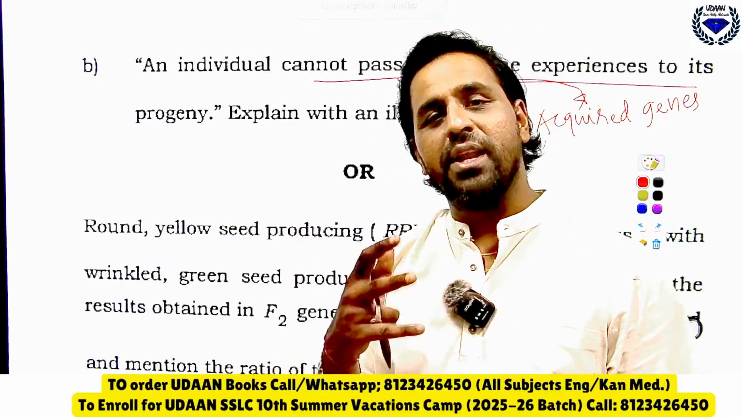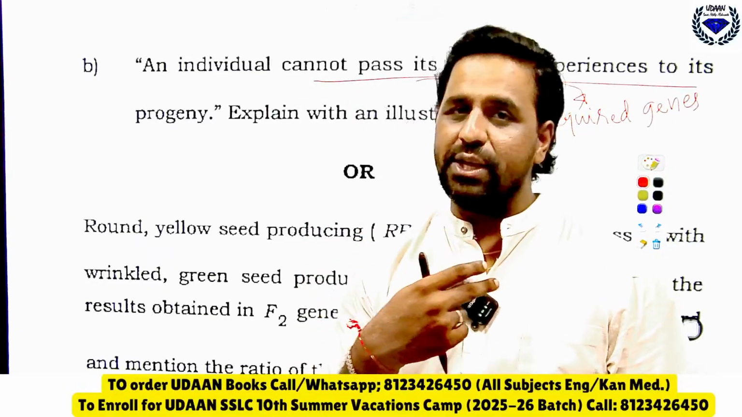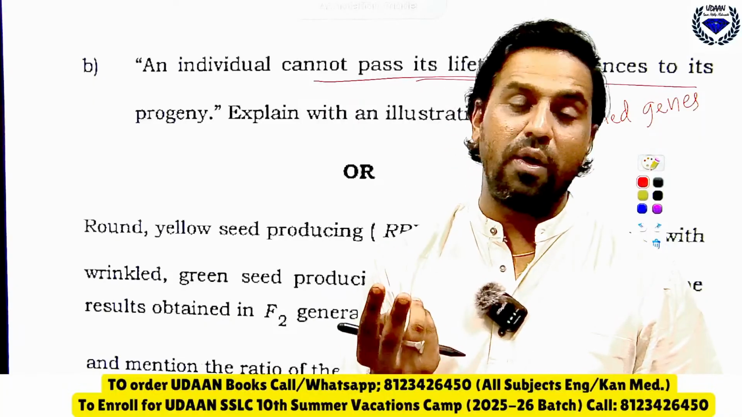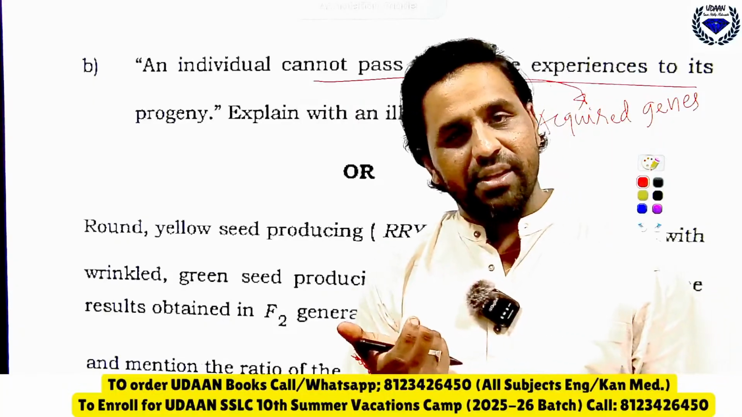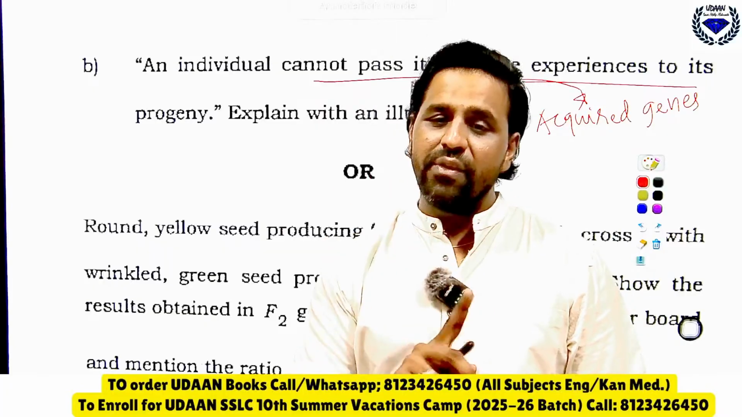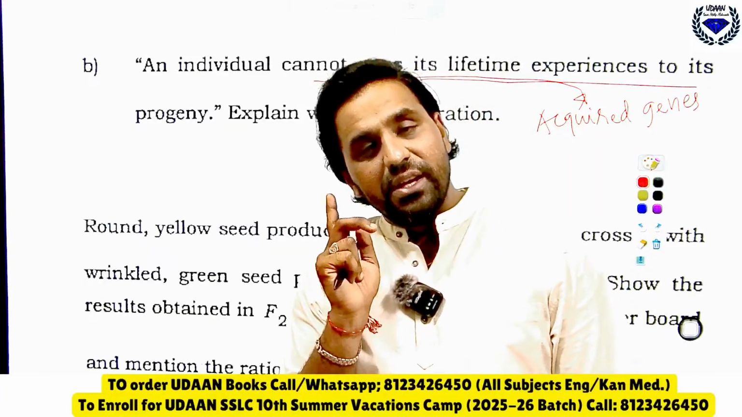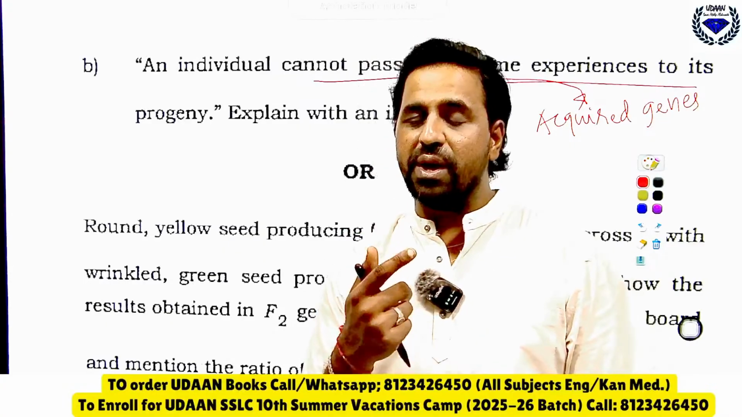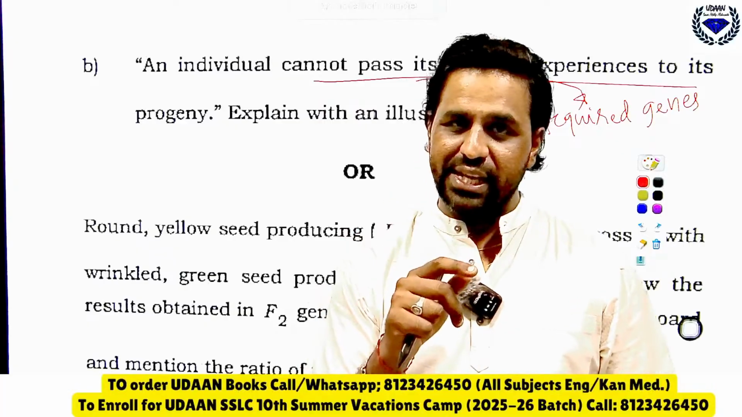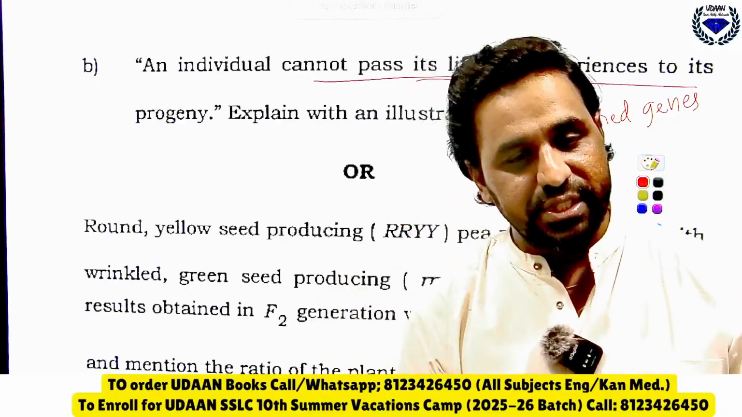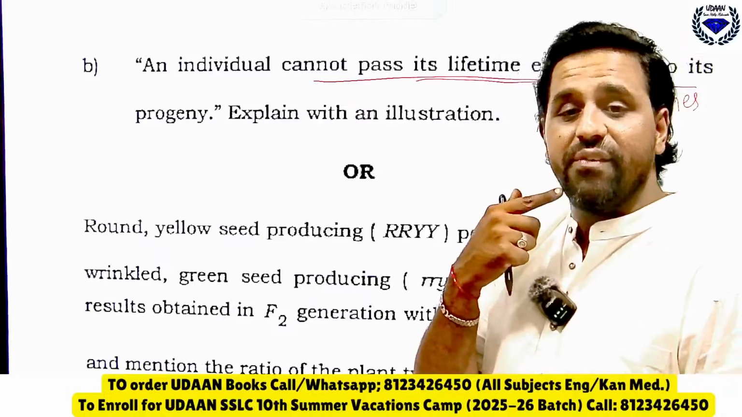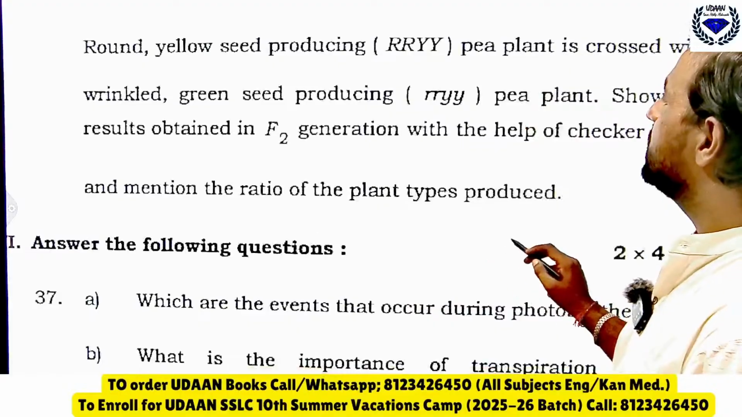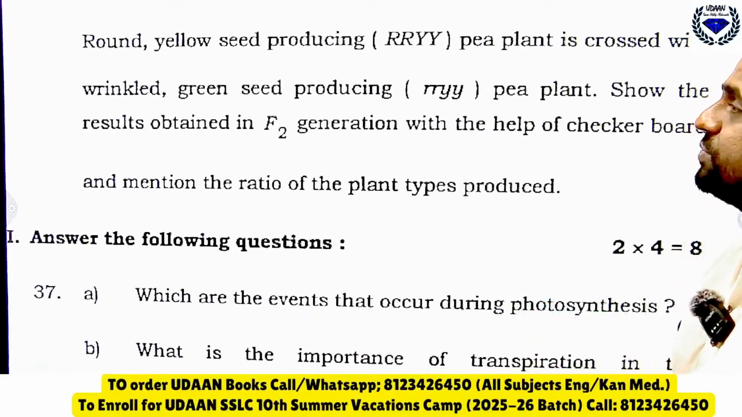For example, you take the tail of a mouse, you cut it and leave it. If they again reproduce with others, the children born from those tailless mice will have tails. Why? Only if the sperm or egg is affected will the next generation have changes. They do not affect the genes. Very good dear.